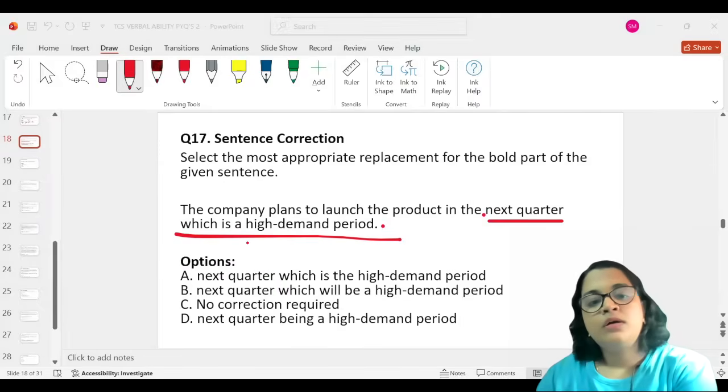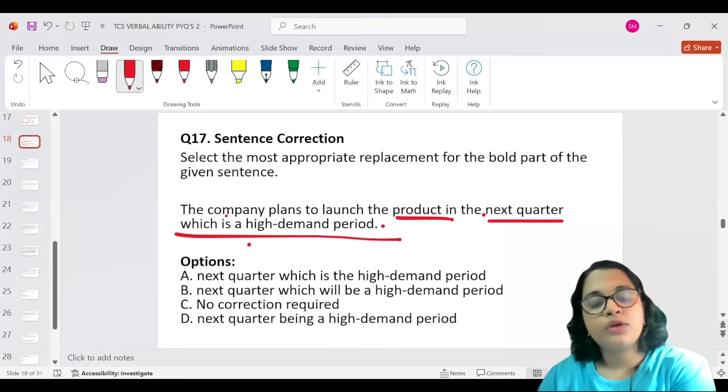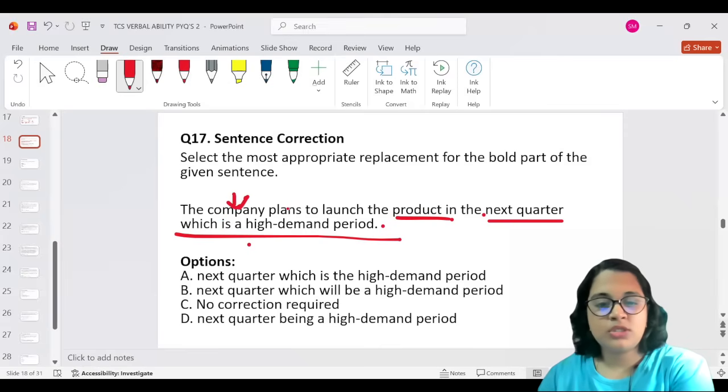The company plans to launch the product. They're talking about a company, which is our subject. The action is to plan to launch the product. The action perfectly follows the subject. In the next quarter, which is a high demand period. There's no error.